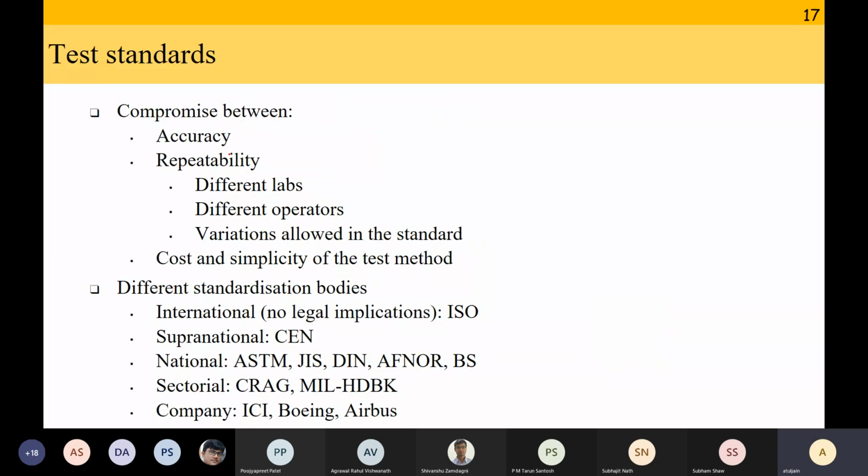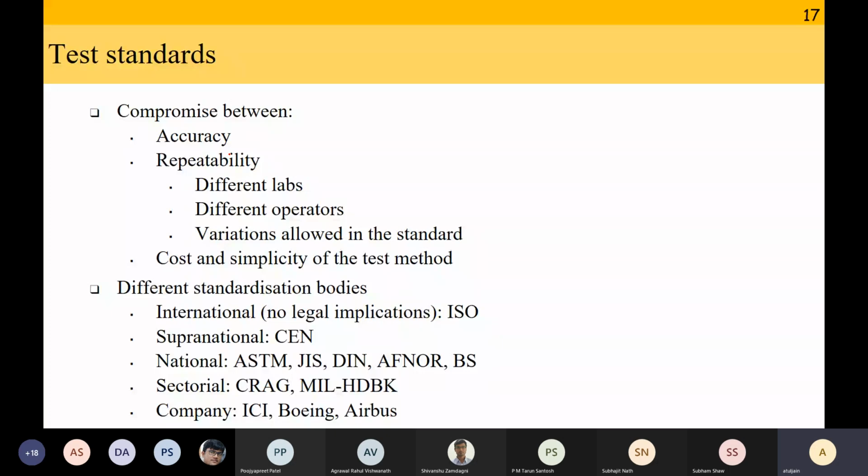So when test standards are defined, it is a compromise between accuracy, repeatability, and cost. The method should be accurate. The method should be repeatable. If that ASTM standard or any other standard is strictly followed, the same result should be derived by different labs, different operators, etc. And the cost and simplicity of the test method is also accounted for. If it's a very difficult test or a very expensive test, not many people are going to do it.